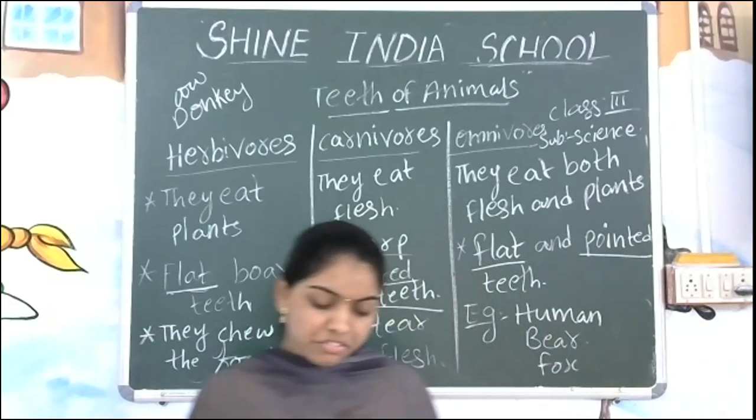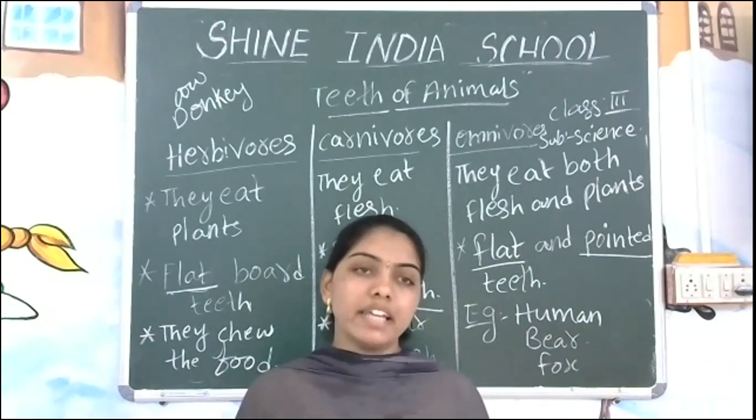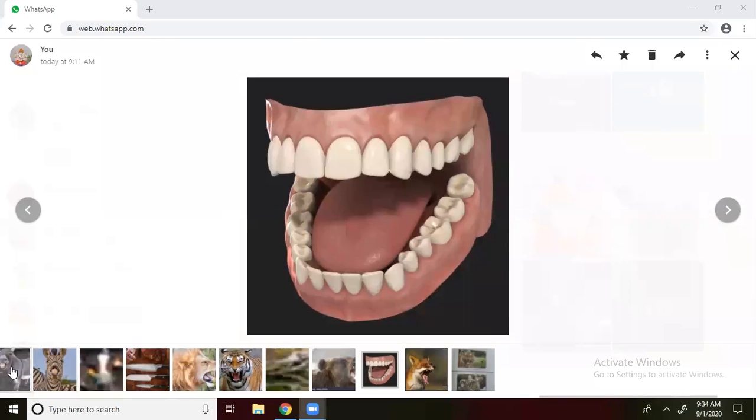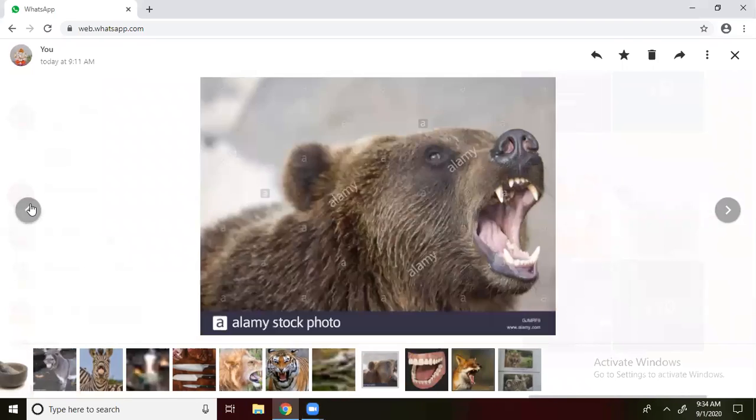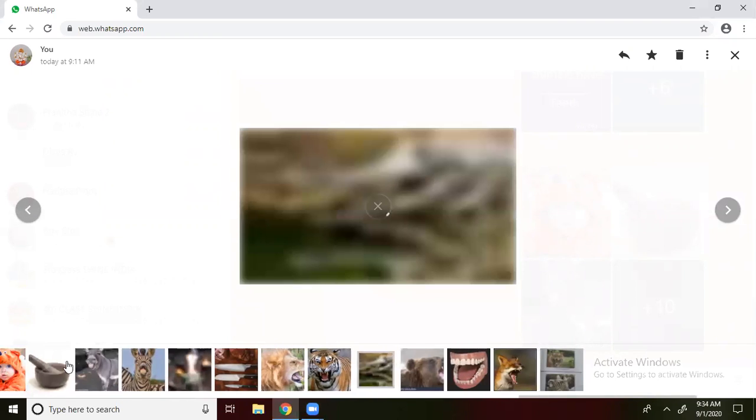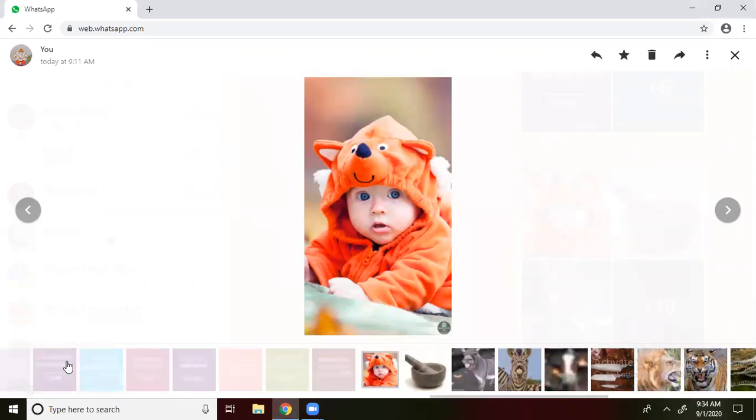Now first we will see the baby, from the boy onwards. If you observe the baby, a small baby does not have teeth. Why are the teeth absent? Because there is no growth of teeth for a small baby. After some months, we get the teeth. Here, the main thing is teeth are absent, so the child has to take liquid food.